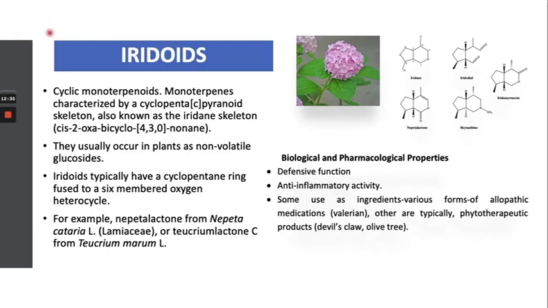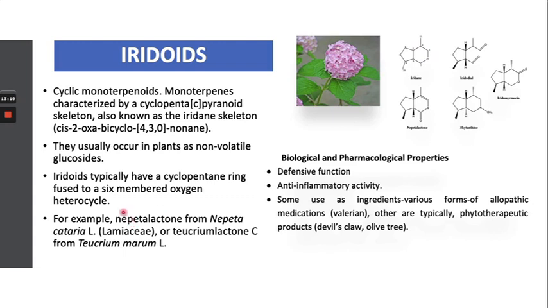Now another class, a subclass of the monoterpenoids, is the iridoid. Iridoid is generally a cyclic monoterpene, right? They usually occur in a plant as non-volatile glycosides, meaning they are generally found in the plant with a glycosidic moiety, right? It contains a cyclopentane ring as well as a pyranoid skeleton, right? This is called the iridane.